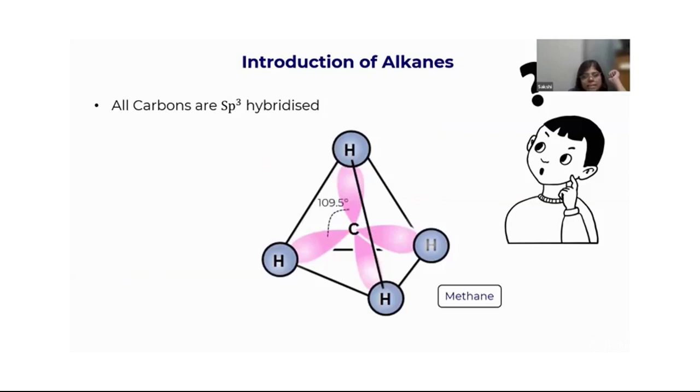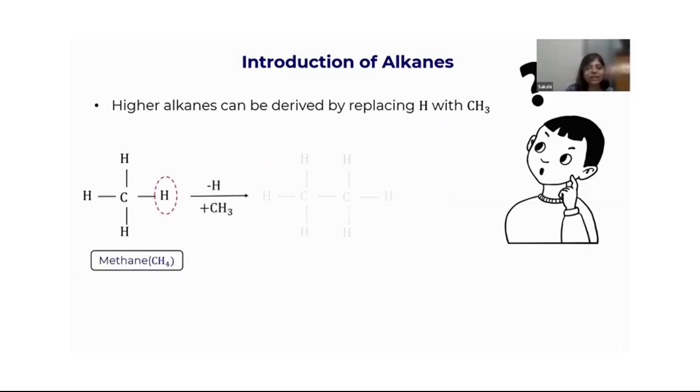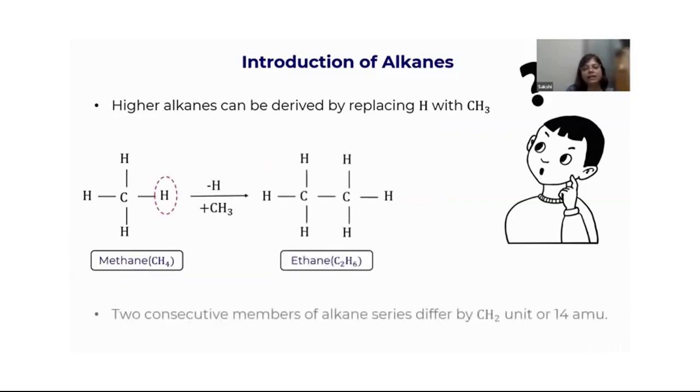This is methane. Okay, so higher alkanes. Now you can make higher alkanes by replacing the hydrogen with CH3. Suppose I remove one hydrogen and instead of it I put CH3, I can make higher alkanes, right? I can continue doing this and I will get more and more higher alkanes, right?